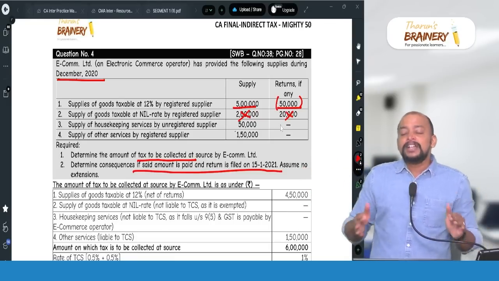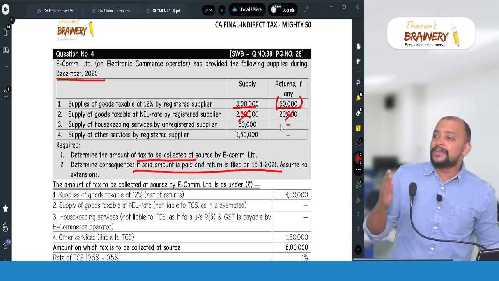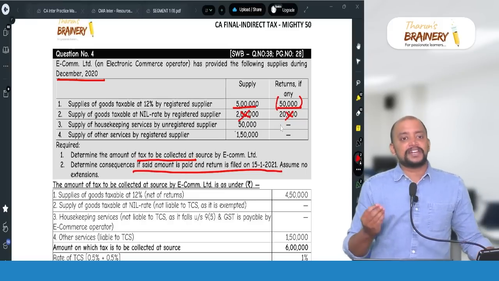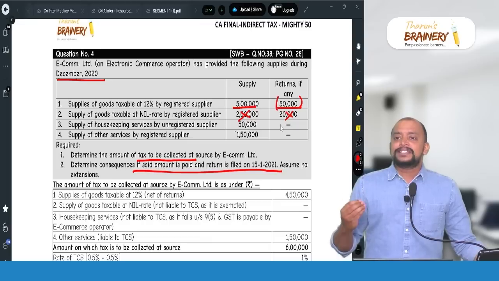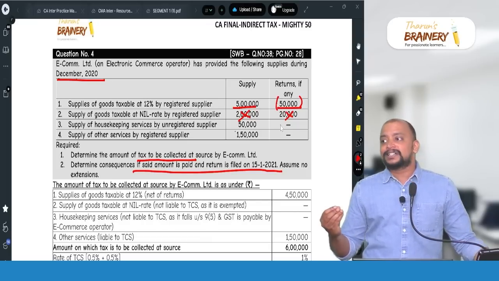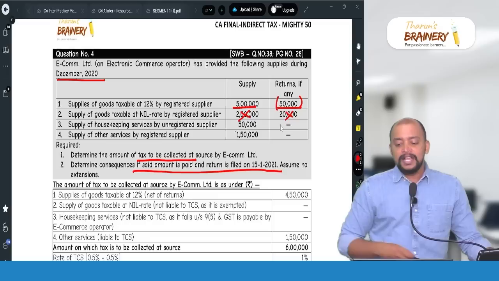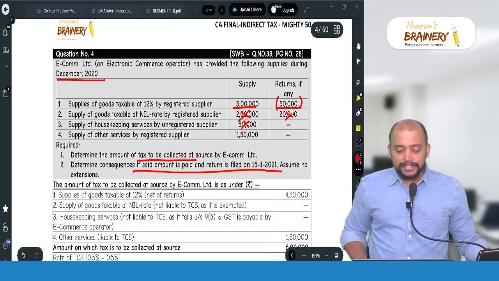So here housekeeping service is the first one, supplier is unregistered, so it is a notified service under 9 subsection 5. And we learned that whenever GST is payable under 9 subsection 5 by e-commerce operator, TCS will not be applicable because section 9 subsection 5 and section 52 are mutually exclusive.